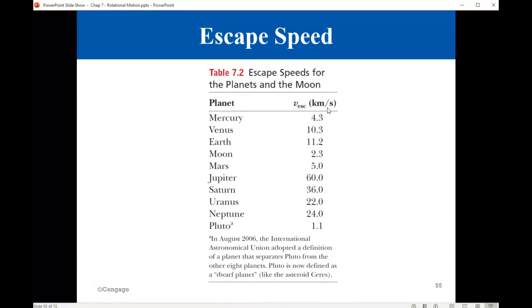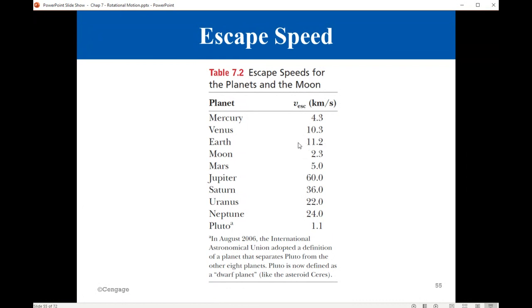That is the minimum velocity for any spacecraft that needs to escape the gravitational force of Earth. It should have this escape velocity, 11.2 kilometers per second.